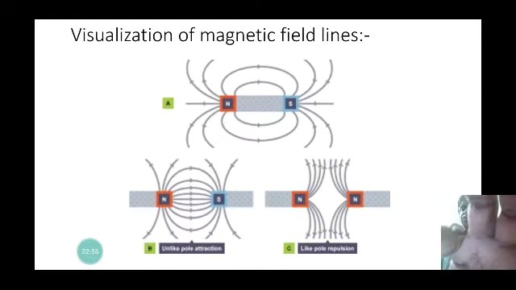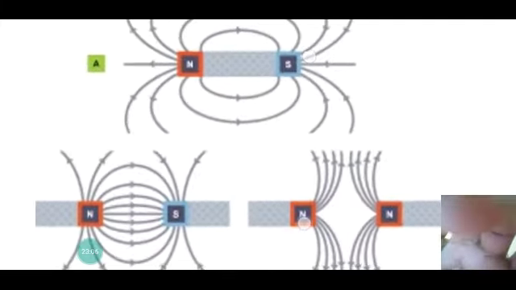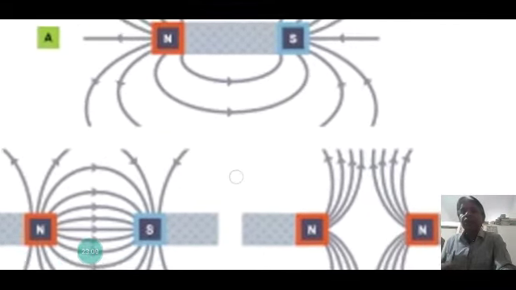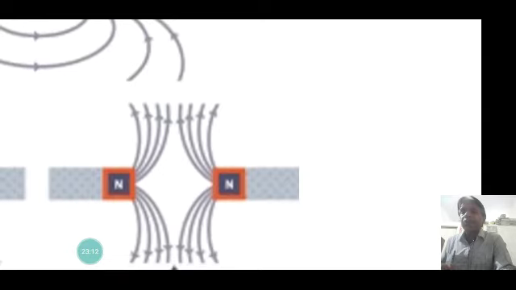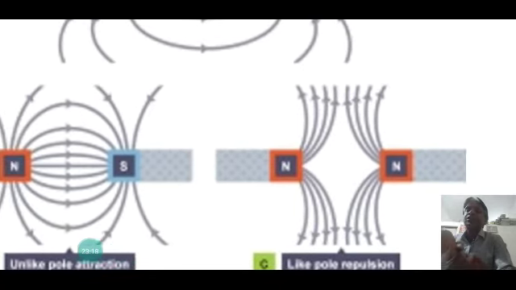Now, here is another visualization of a magnetic field. It is the bar magnet's field lines. When a north pole and a south pole come together, the magnetic field lines are produced like that, between them. When the two poles of the magnet are taken, the magnetic field line is visualized like that.